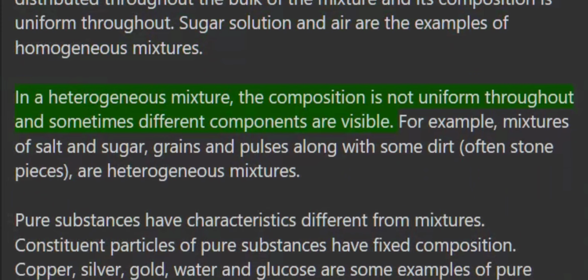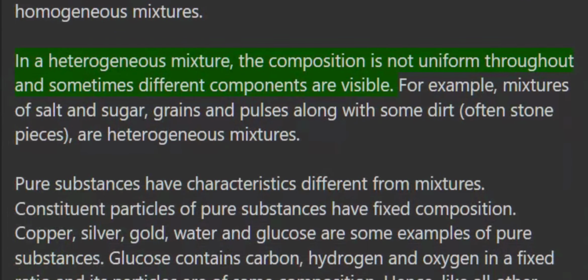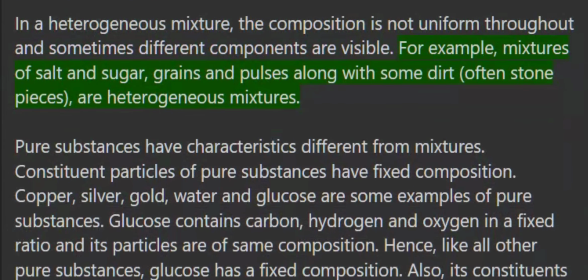In a heterogeneous mixture, the composition is not uniform throughout and sometimes different components are visible. For example, mixtures of salt and sugar, grains and pulses along with some dirt, often stone pieces, are heterogeneous mixtures.